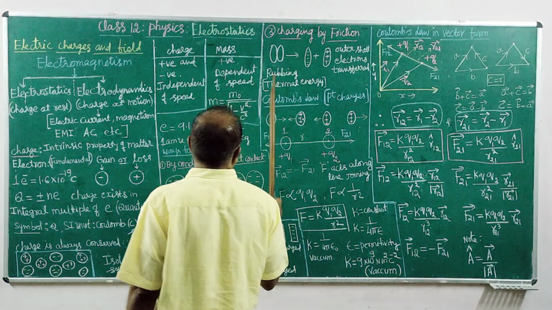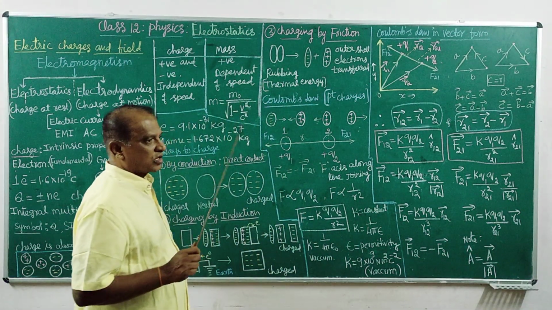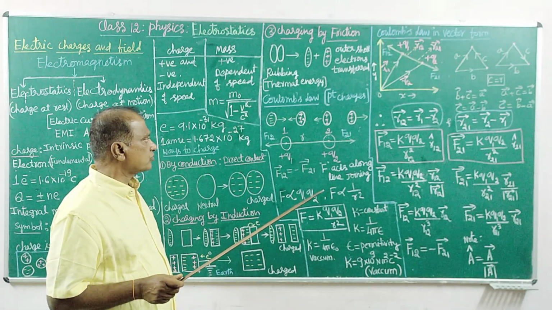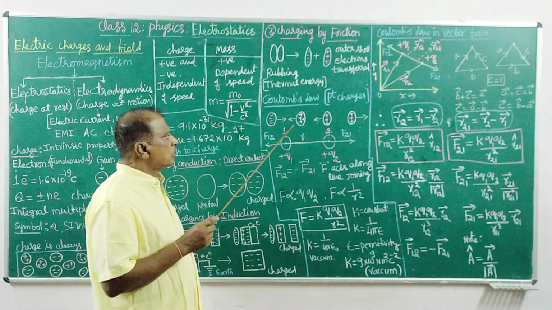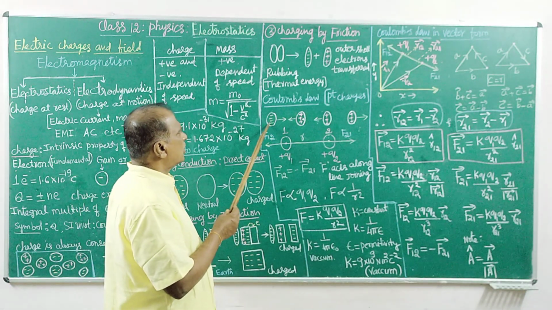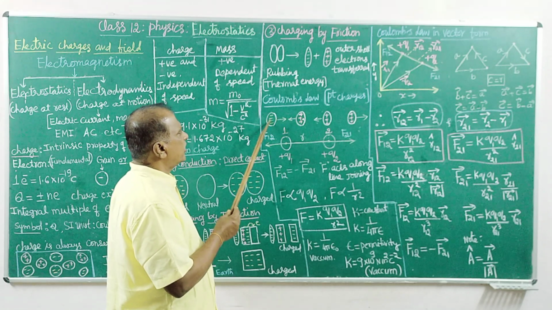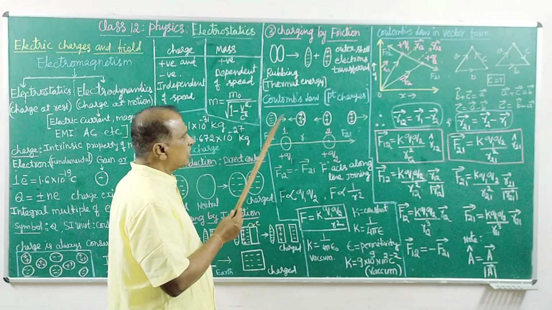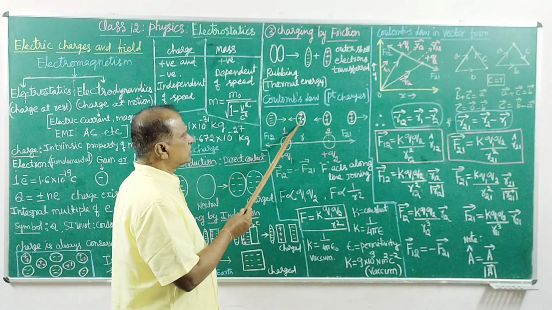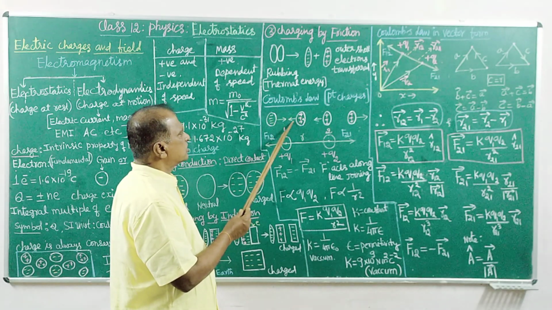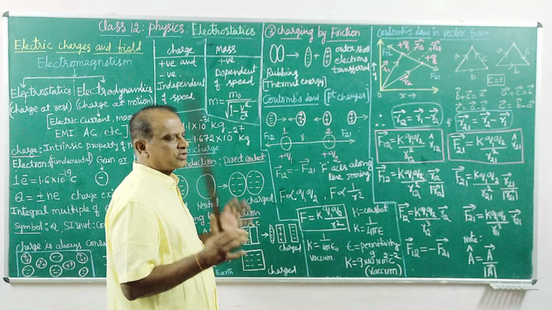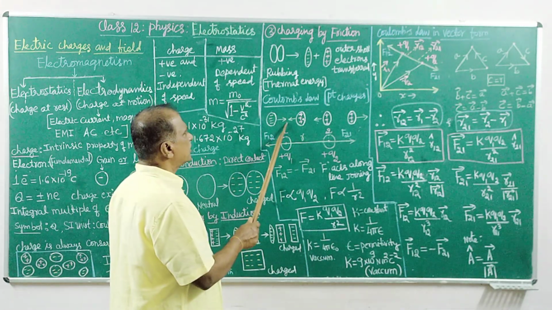Now let us talk about the electric force, because there is also a force between electric charges. As you know, these two are objects carrying electric charges. This object carries negative charge and this object carries positive charge. Opposite charges always attract. Negative and positive charges have electrostatic attraction. That is called the force of attraction.